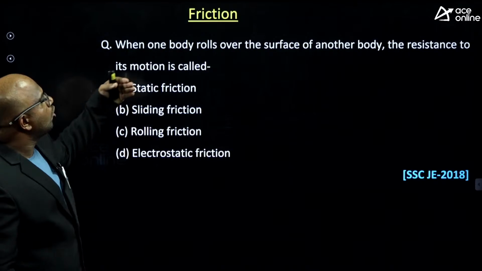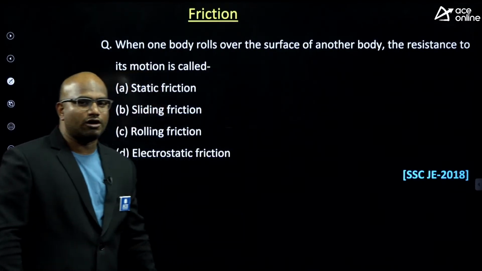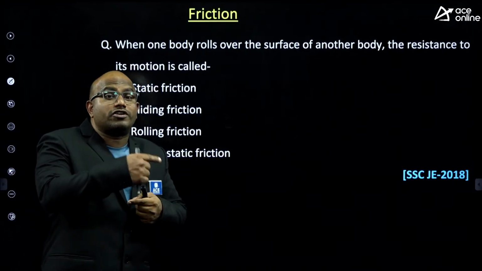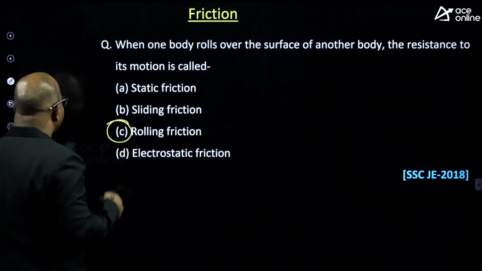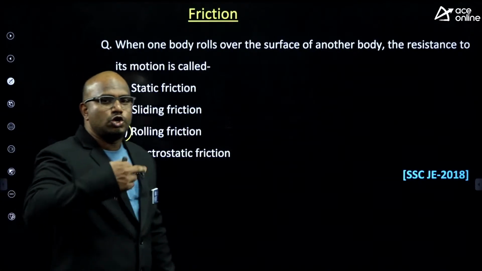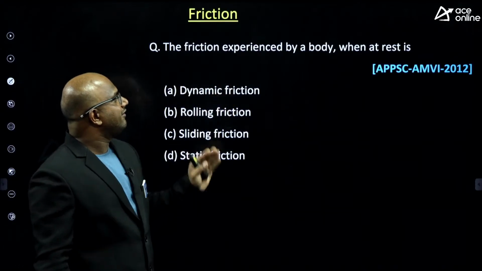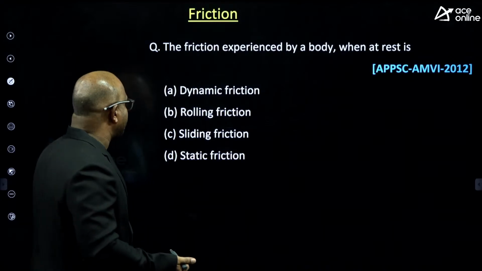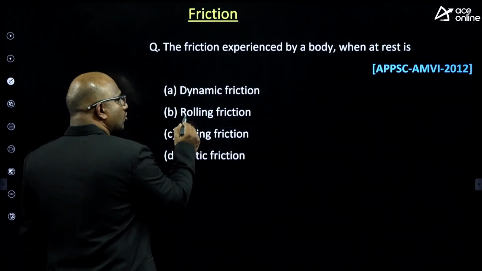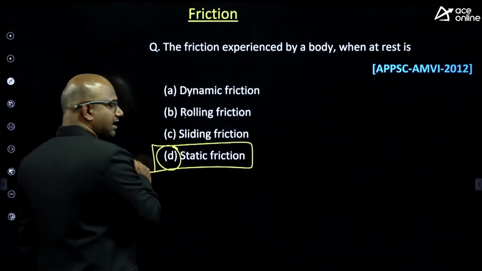When one body rolls over the surface of another body, the resistance to the motion is called rolling friction. Whenever you hear the word rolling, you get rolling friction. Next, the friction experienced by a body when it rests. When the body is at rest, it experiences what kind of friction? Static friction.